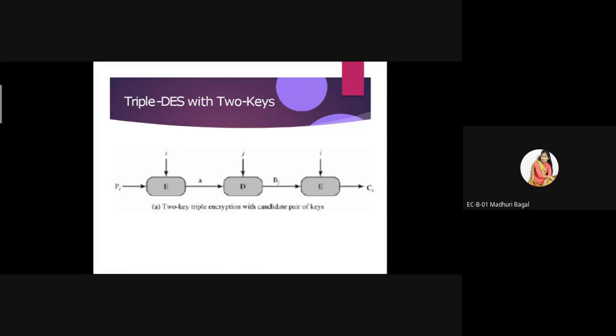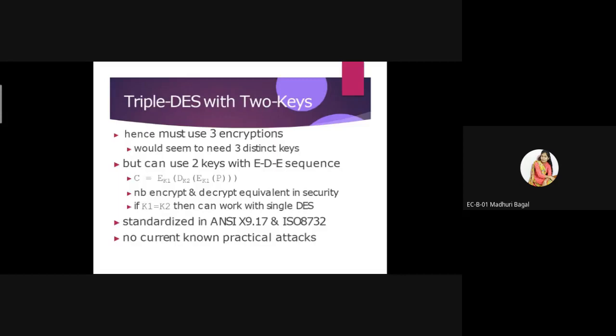So we can use two keys for encryption. In between two encryptions, we can perform the decryption by using the particular key. By using triple DES, we can convert the plain text information into the ciphertext. In triple DES we can use two keys as well as three keys.